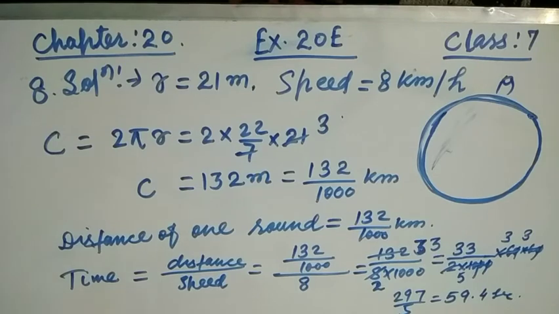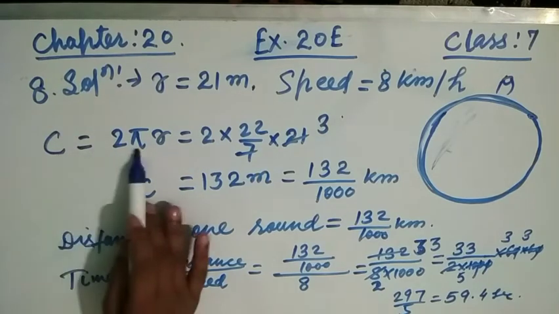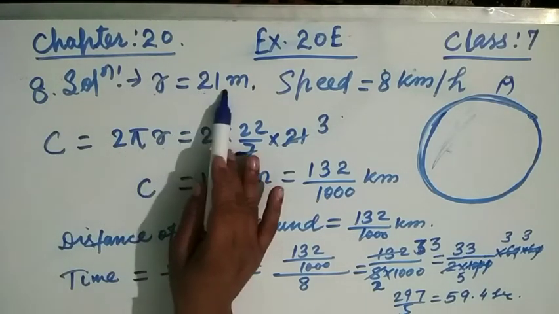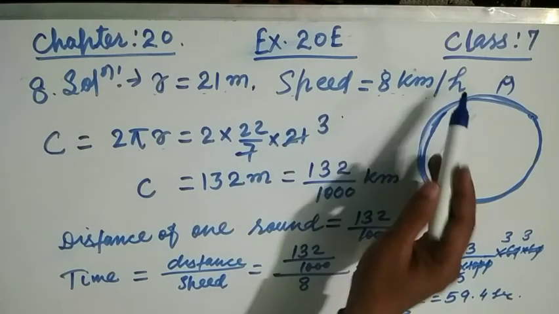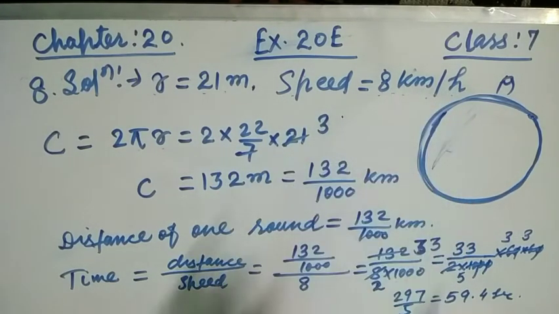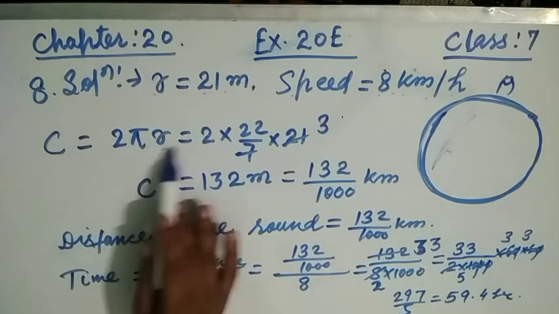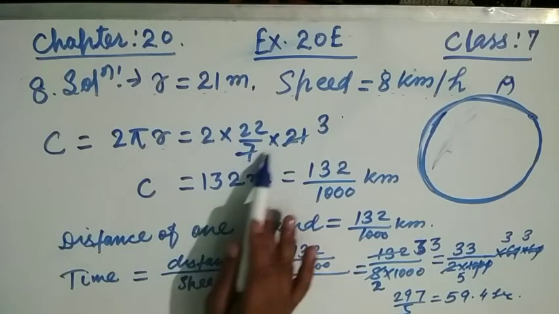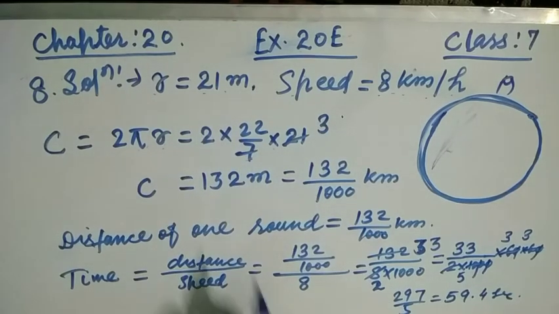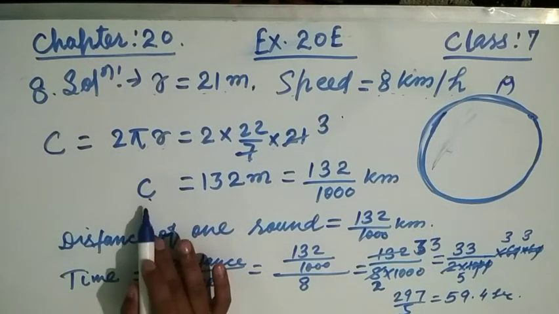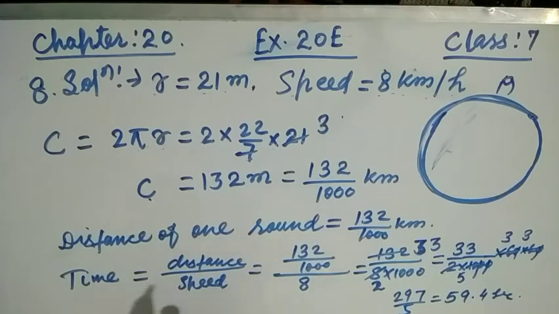Now see, C is equal to circumference 2 pi r. So r is given 21 meter and the speed of this man is given 8 kilometer per hour, that is 1 hour 8 kilometer. So here 2 pi r means 2 as it is, pi 22 by 7 multiplied by 21 because r is 21. 7 3s are 21. After multiplying we get the circumference of this. That means this man traveled one complete round, that is 132